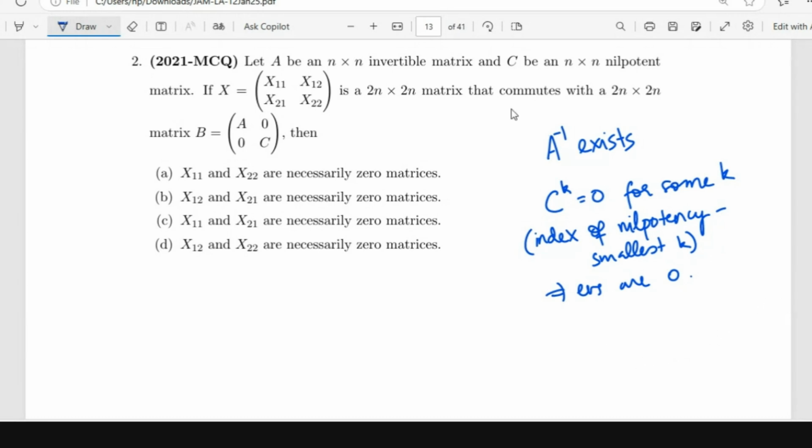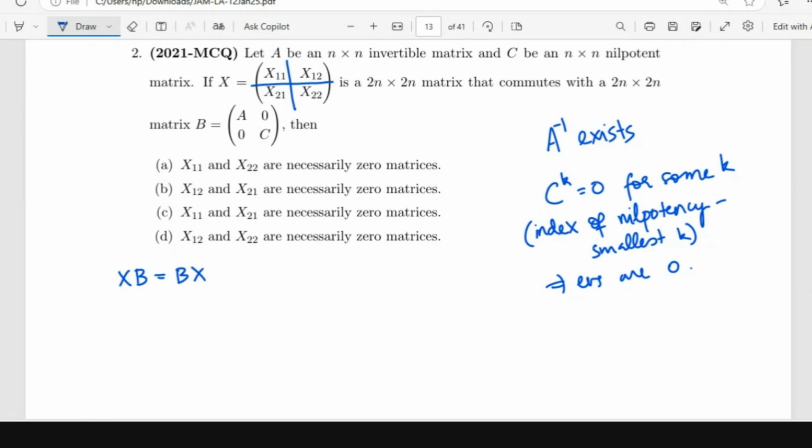So you have an invertible matrix and a nilpotent matrix, and then you have a 2n cross 2n matrix. So you have block matrices. X11 is an n cross n matrix, X12 is an n cross n matrix, like that, that commutes with this matrix. Commutes means AB is equal to BA. So X and B commute, XB is equal to BX. Then what can we conclude about X11, X12, X21, X22?